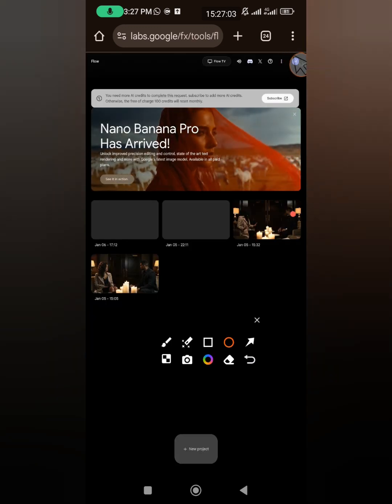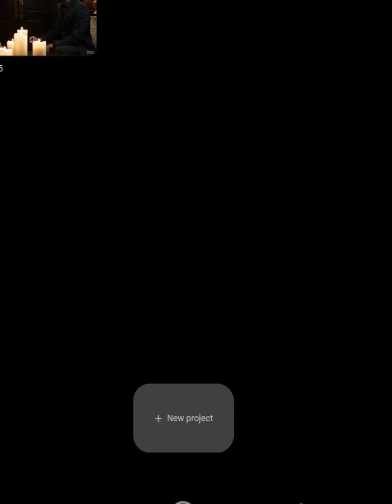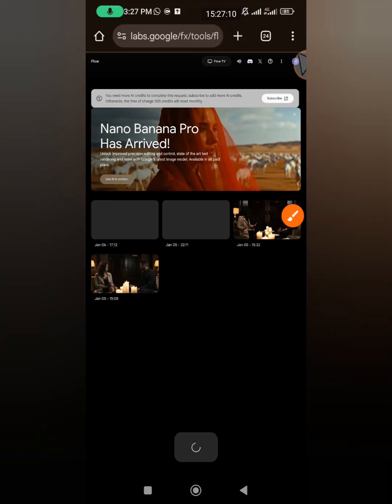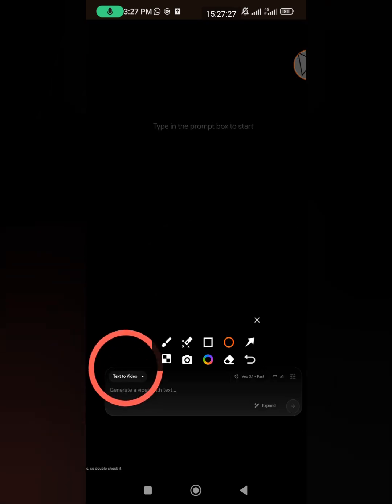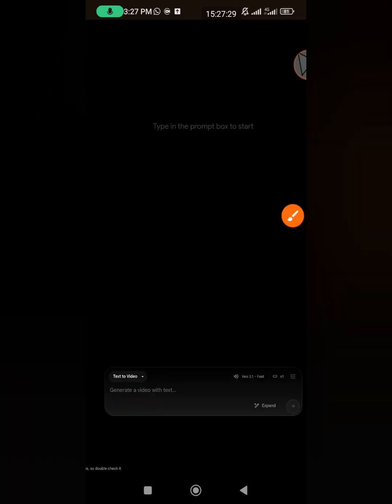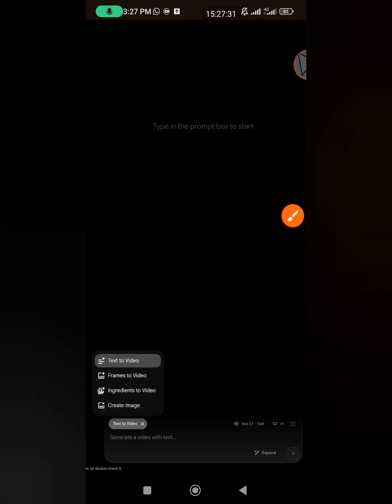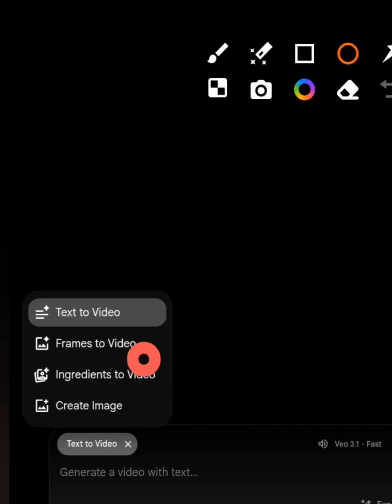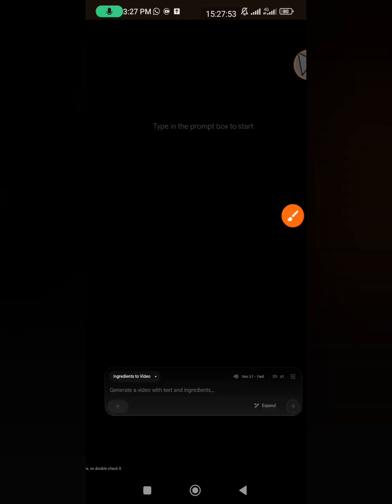Then an interface like this will appear as well. You hit on new project. At the left side of your screen, click on that place that was circled. You click on ingredient to video. You want to generate our videos.